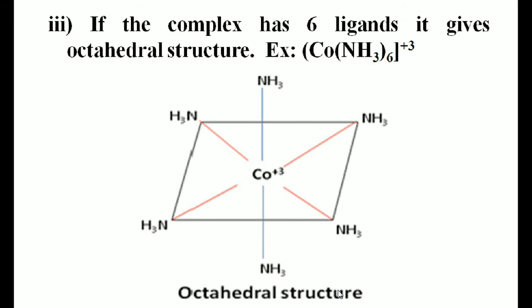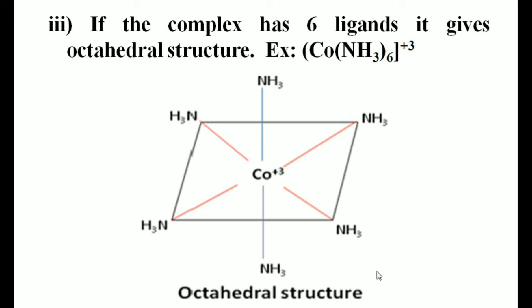Next, suppose students, if the complex compound has 6 ligands, it has an octahedral geometry or octahedral shape. For example, students, [Co(NH3)6]3+. In this complex, the central metal cobalt has 6 NH3 ligands arranged in space in an octahedral geometry.